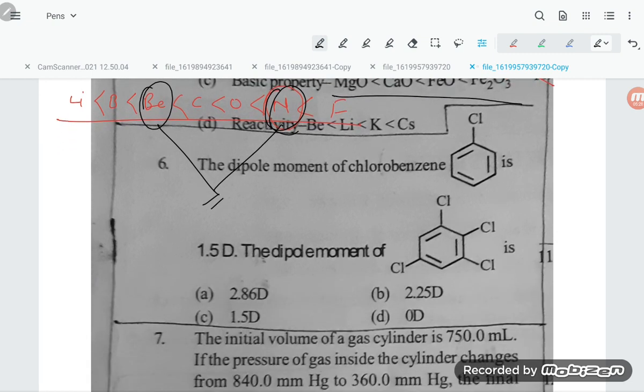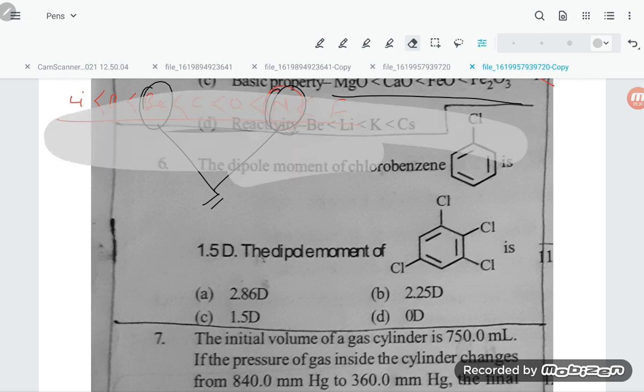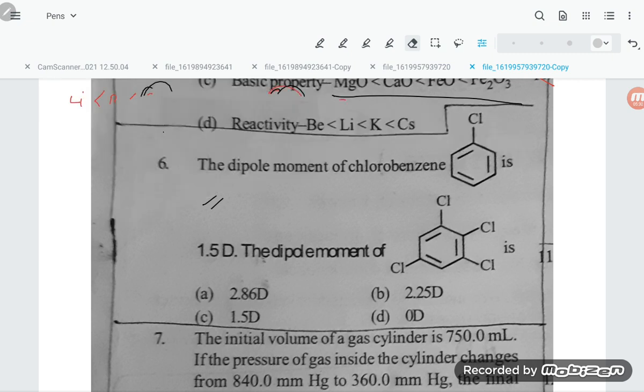Next one, the dipole moment, that is quite a good problem. Here is problem number 6. The dipole moment of chlorobenzene is 1.5 D. Dear students, how can you solve this type of problem? Let us try to solve it. Chlorobenzene is there and they are asking this one.